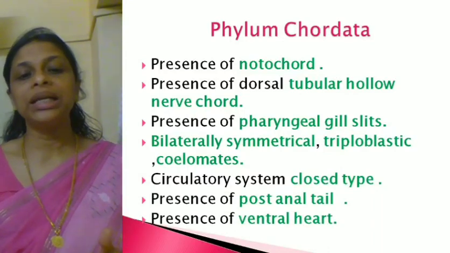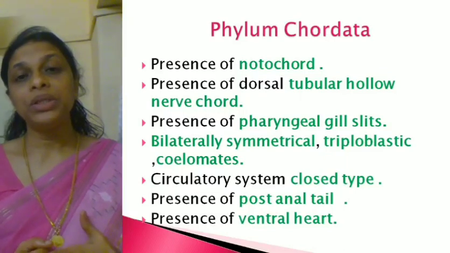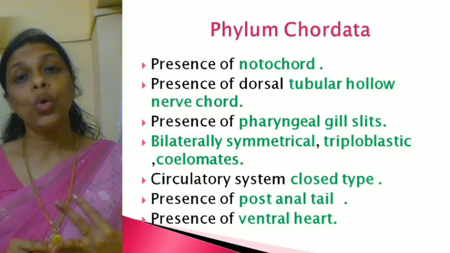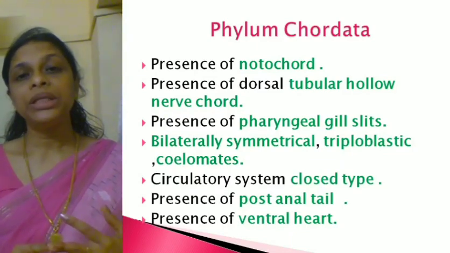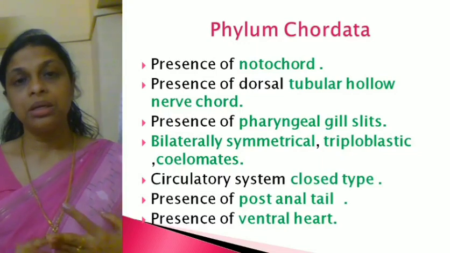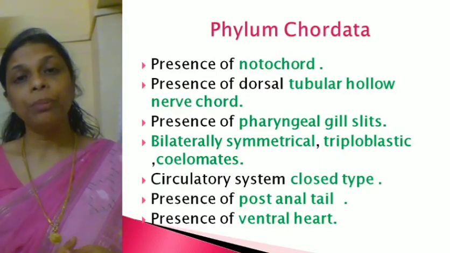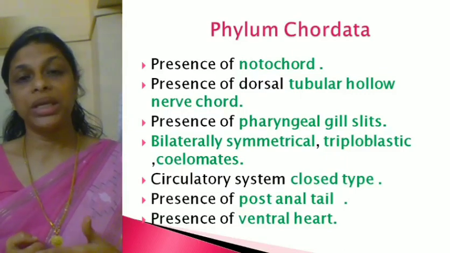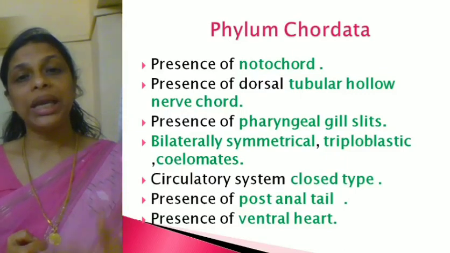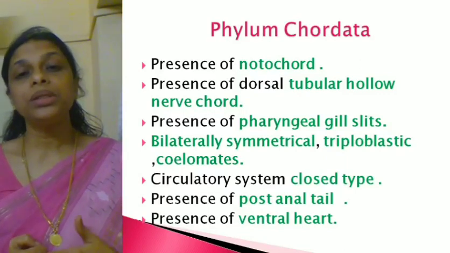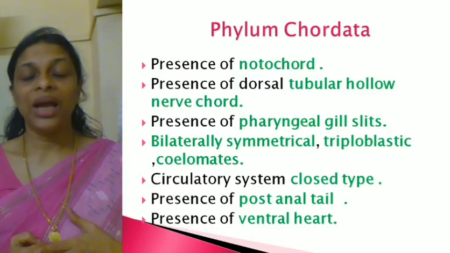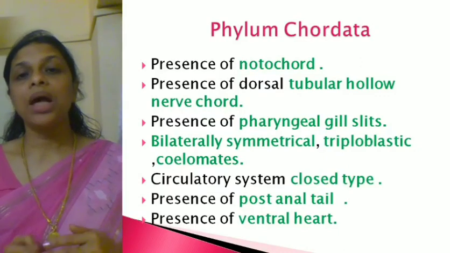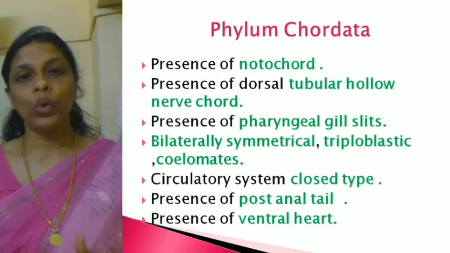So let's quickly recollect the features. First, presence of notochord, presence of dorsal tubular hollow nerve cord, then presence of pharyngeal gill slits, bilaterally symmetrical, triploblastic, and they are coelomates. Circulatory system is closed type, presence of post-anal tail, and the presence of a ventral heart. Heart will be present and it will be located ventrally. So these are the characteristic features of phylum Chordata.